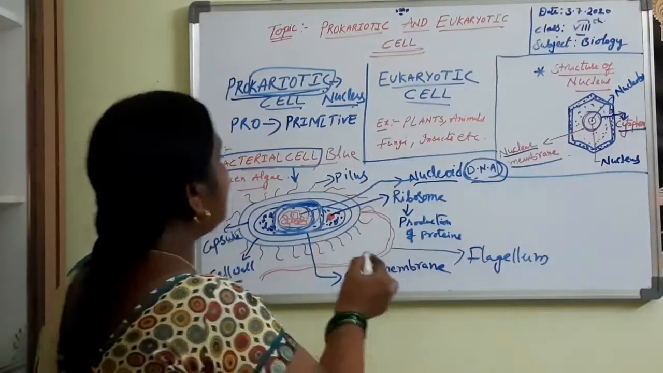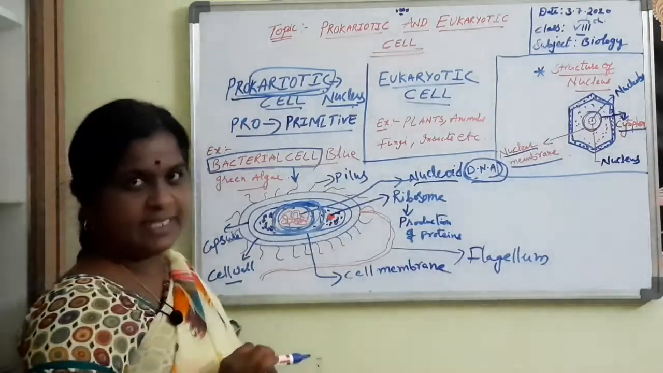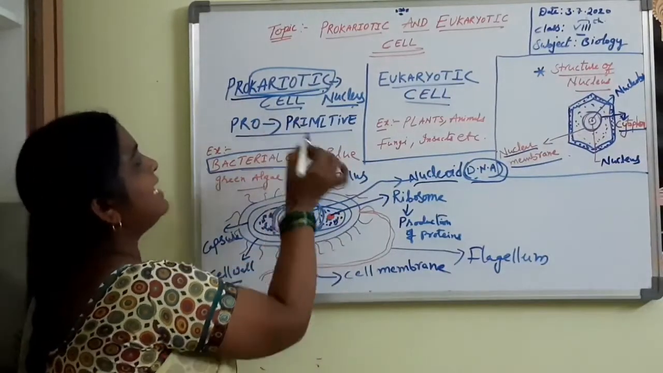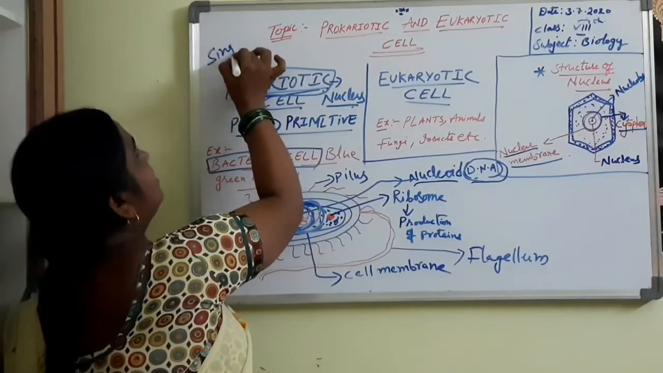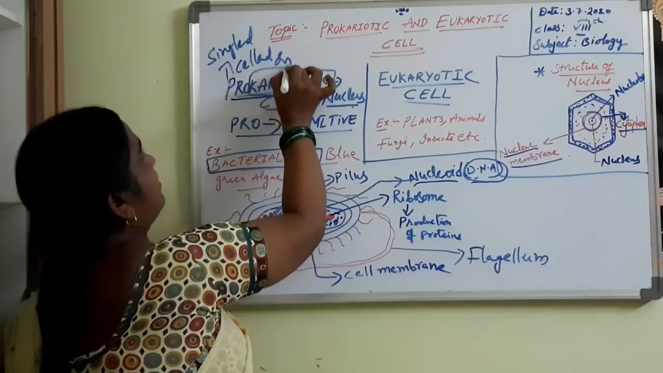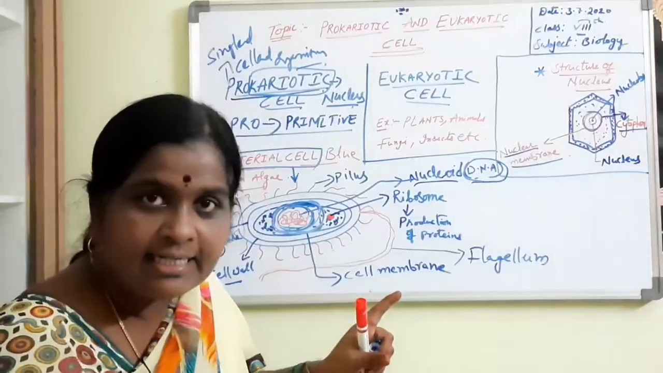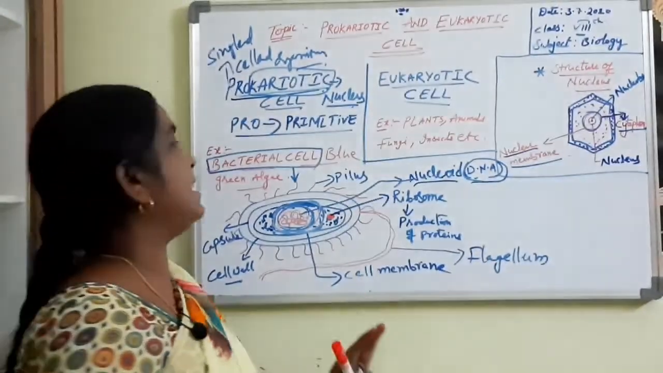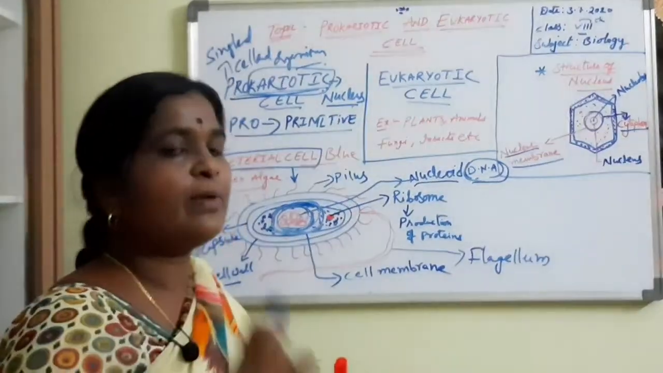Understood? So, in this prokaryotic cell, the nuclear membrane is absent. There is no particular nucleus in this. Because it is a single-celled organism. Prokaryotic cell is a single-celled organism. It does not have any nuclear membrane. There is no well-organized nucleus. That is nothing but the prokaryotic cell. So, coming to the structure of the bacterial cell.